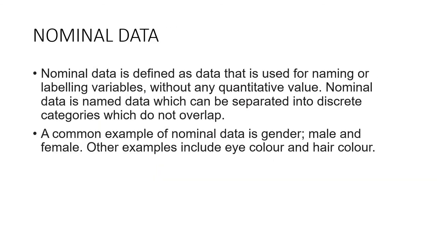I am talking about nominal data as well. Nominal data is defined as data that is used for naming or labeling variables without any quantitative value. Nominal data is named data which can be separated into discrete categories which do not overlap. A common example of nominal data is gender. It can be male and female, right? Other examples include eye color and hair color.